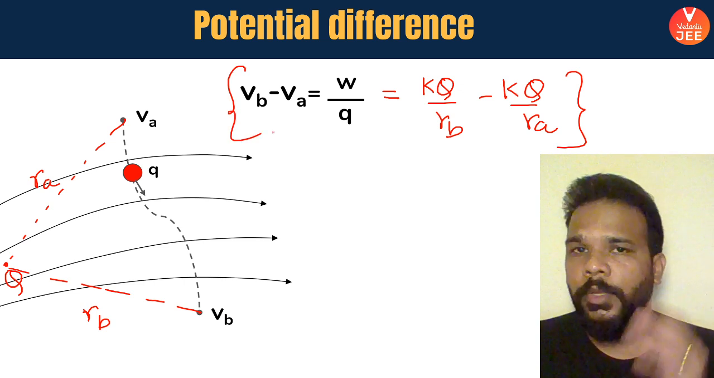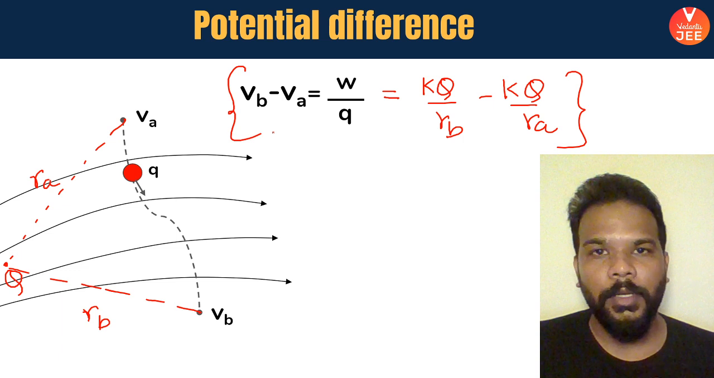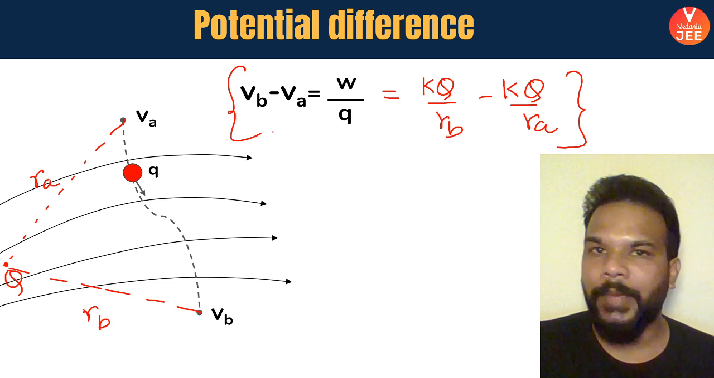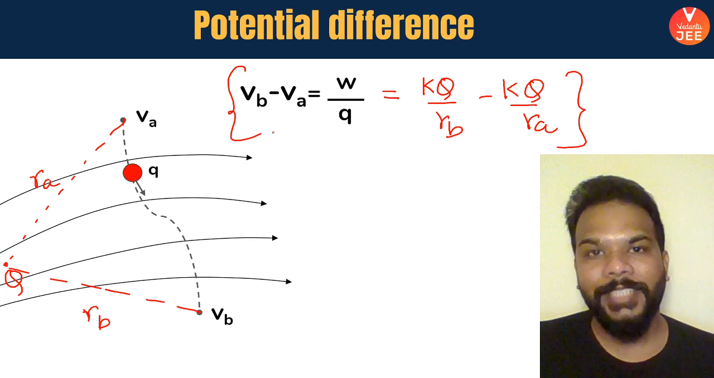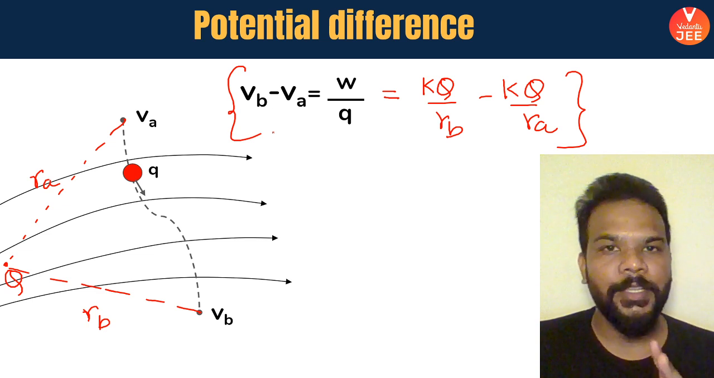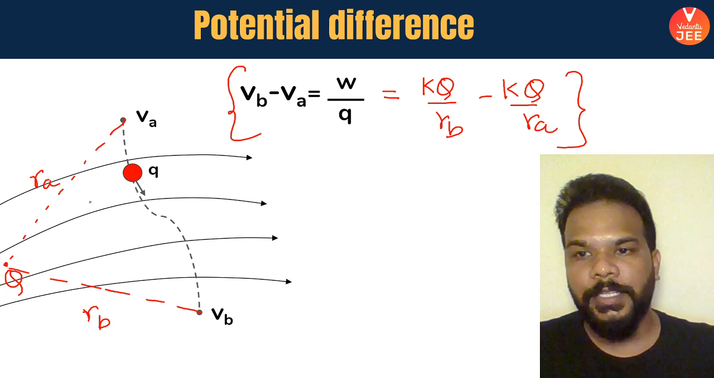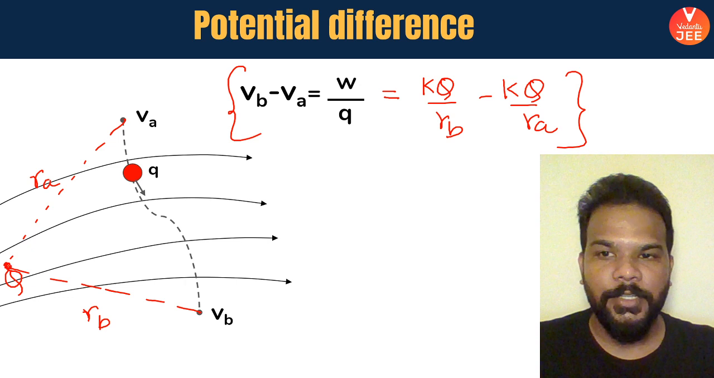All you need to do is either calculate the work which is done in taking the charge from A to B and divide that by the value of the charge itself, or secondly you can talk with respect to the potential values at A and B because of this charge which is creating this potential difference.